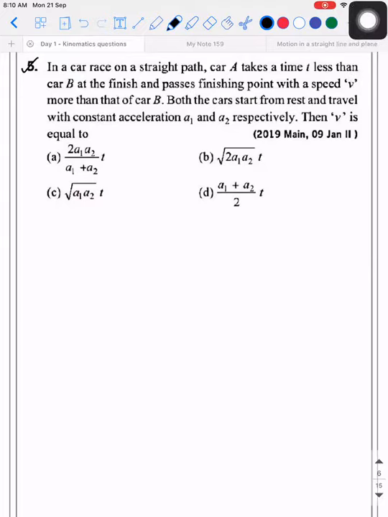Just read the question carefully, you will get the answer, don't worry. In a car race on a straight path, car A takes a time t less than car B. Means A is faster or slower? Faster. So that's what they are told. And passes the finishing point with a speed v more than that of car B. So UA is 0, UB is 0. And acceleration of A is A1, acceleration of B is A2. Do you think you know how you can solve?